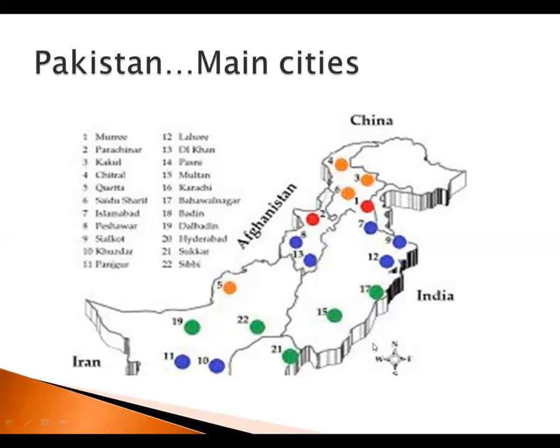Hyderabad is also there. Hyderabad is not shown here, but it is almost here in the province of Sindh, almost at this point. This is 21, this is 20, Hyderabad is here. Sakhar is further down; it's wrongly presented here. And Sibi is also almost at this point, 22. Sibi is shown in Balochistan, but it is here on the border of Balochistan and Sindh. Now let's see some other details.